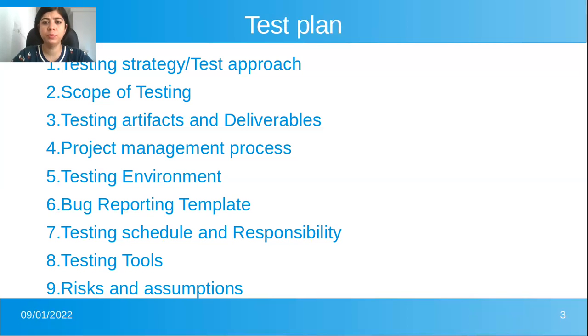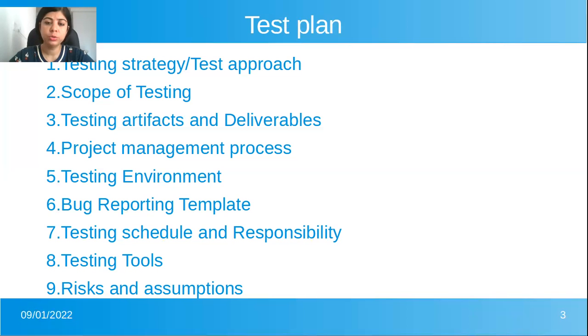So the next step to be followed in test plan is testing artifacts and deliverables. In this part, the tester should maintain all the documents which they prepare during the whole course of testing. Like for writing test cases, few projects use Google spreadsheet, some use some other tools.